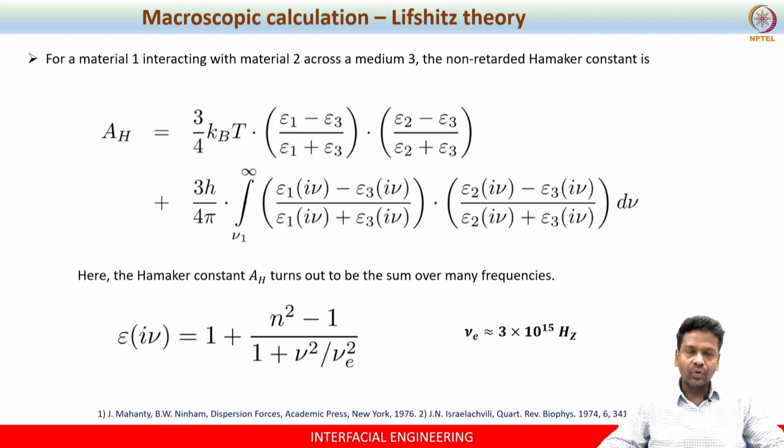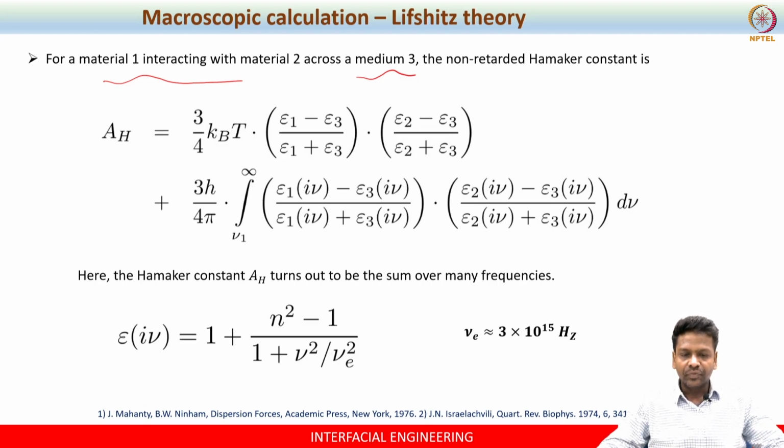So here, let us say we have material 1 and material 2, interacting through a medium which is numbered as 3.